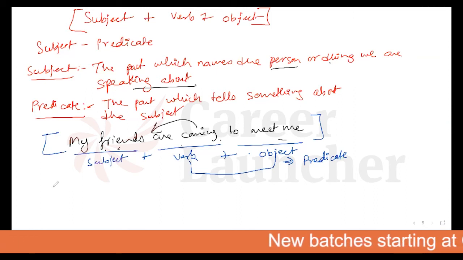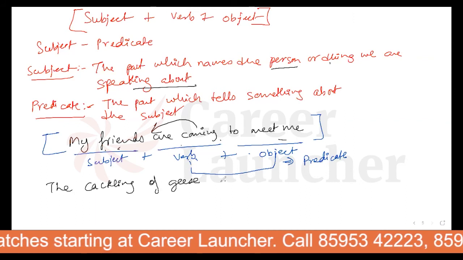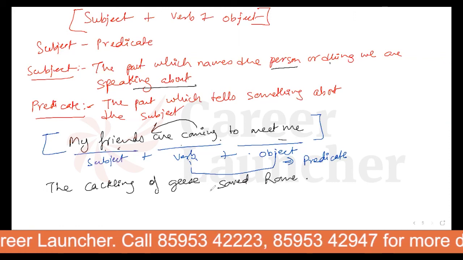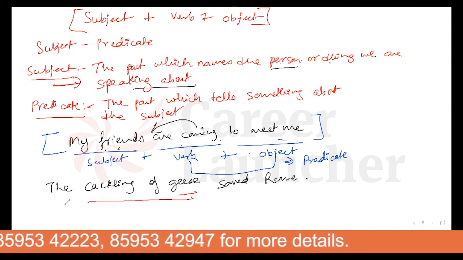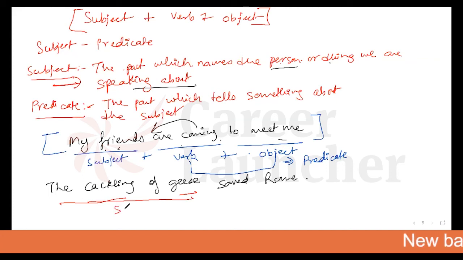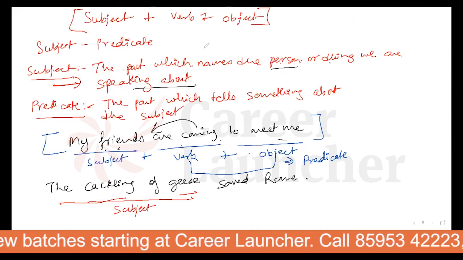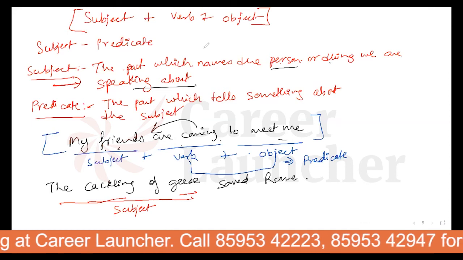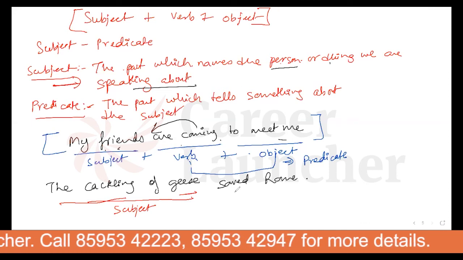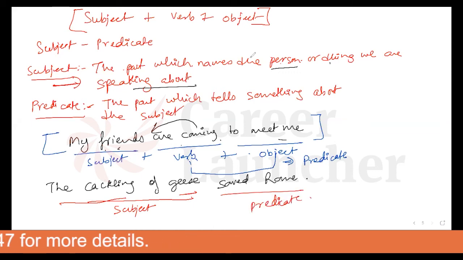Clear? Now, for example, if I say, "The cackling of geese saved Rome." The entire thing is that we are talking about the cackling of geese. So only geese will be a wrong answer. It will be a wrong subject. So the cackling of geese becomes your subject, where we are talking about that, and saved Rome is my predicate. So this is called the real identification of the subject.